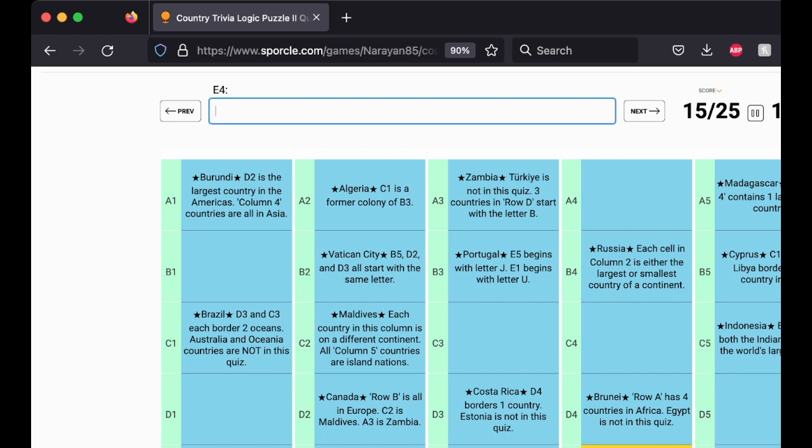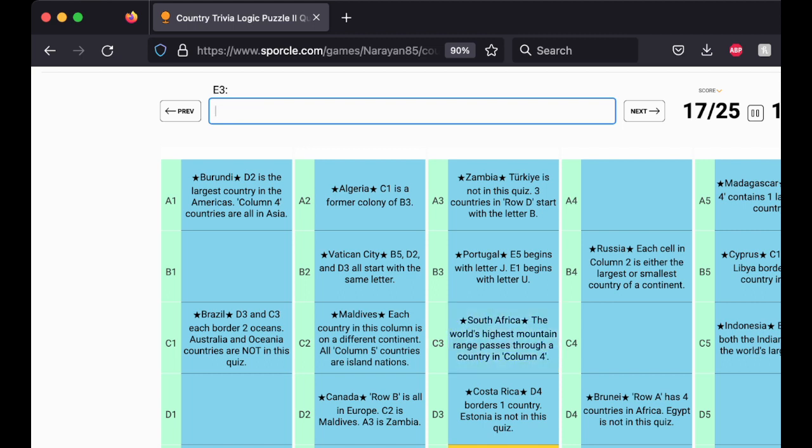E4 borders both the Indian Ocean and the world's largest lake. So the world's largest lake is the Caspian Sea, so that'd be Iran. C3 is in Africa. Okay. We had another hint, didn't we? D3 and C3 both border two oceans, and it's in Africa, so it'd be South Africa.